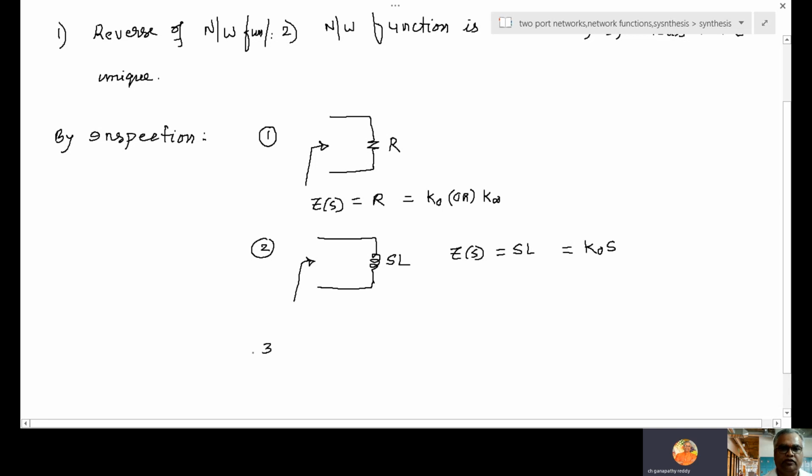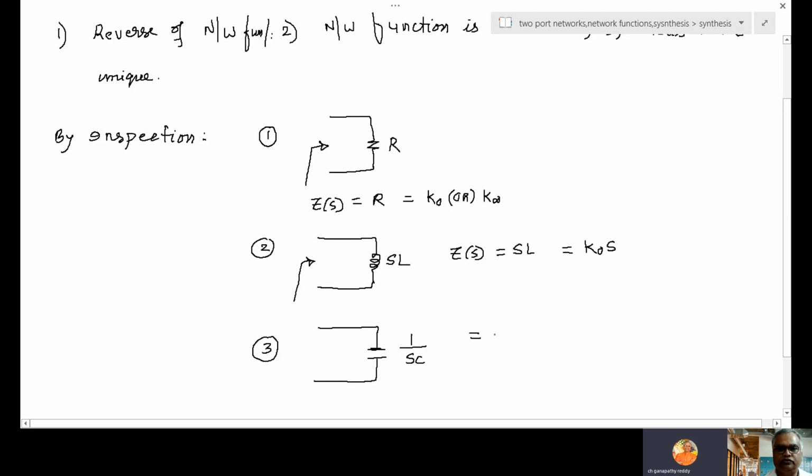Or it can be only a capacitor. Only capacitor means 1 by SC. So it is having a pole at S equal to 0.